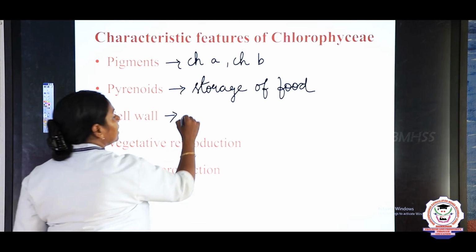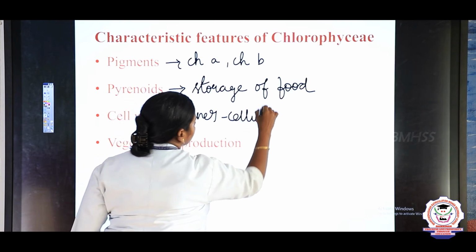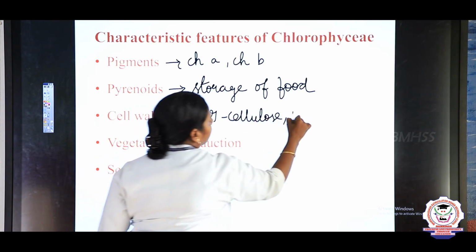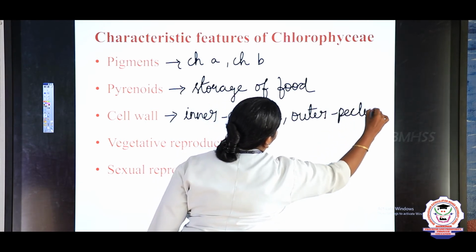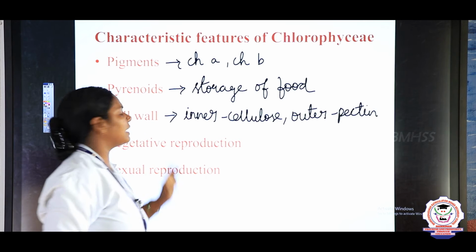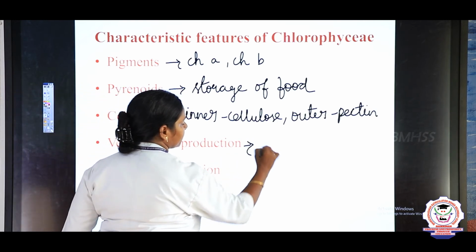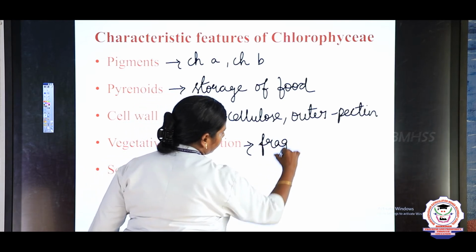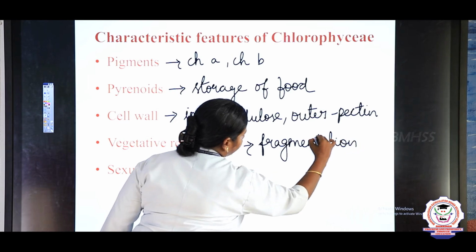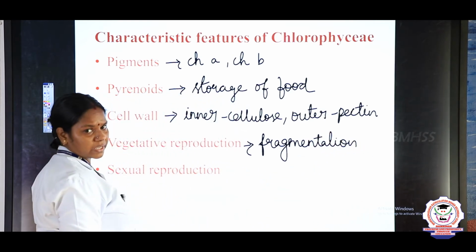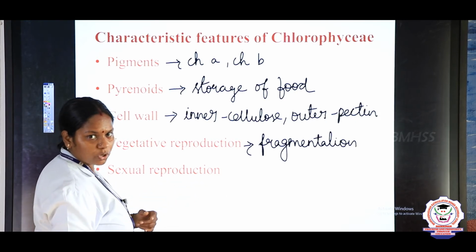The cell wall, inner wall is made of cellulose and the outer wall is made of pectin. So, these are the components of the cell wall. And vegetative reproduction takes place through fragmentation. And sexual reproduction takes place through the gametes, that is oogamy, isogamy and anisogamy.